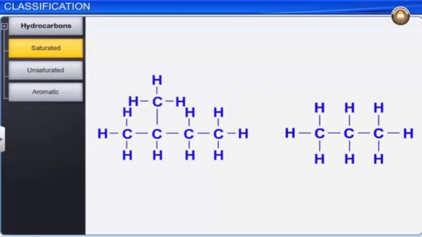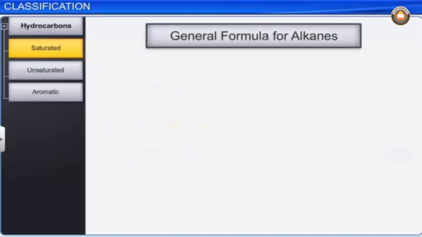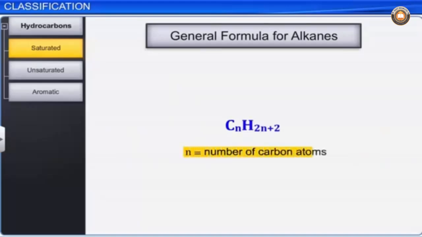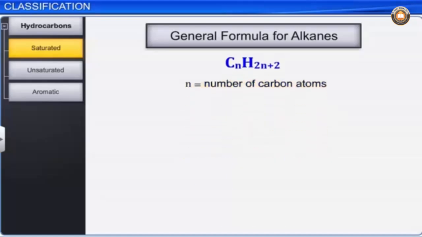Saturated, open-chain or acyclic hydrocarbons in which carbon atoms are linked by straight or branched chains are called alkanes. The general formula for alkanes is CnH2n+2, where n is equal to the number of carbon atoms present. For example, propane.